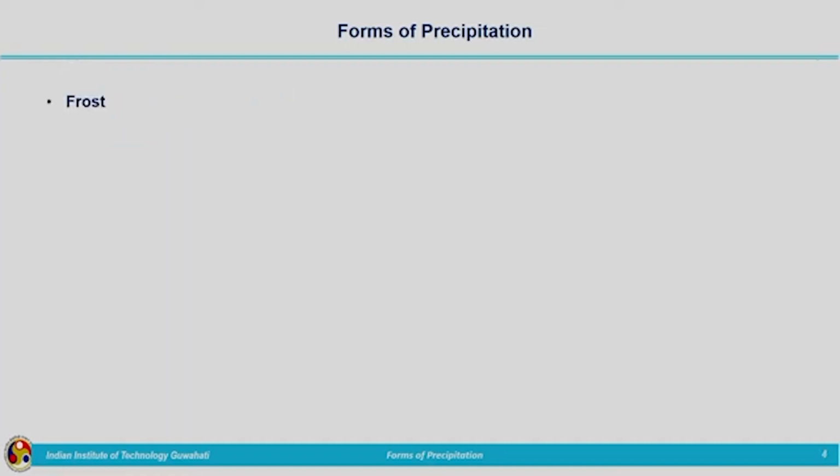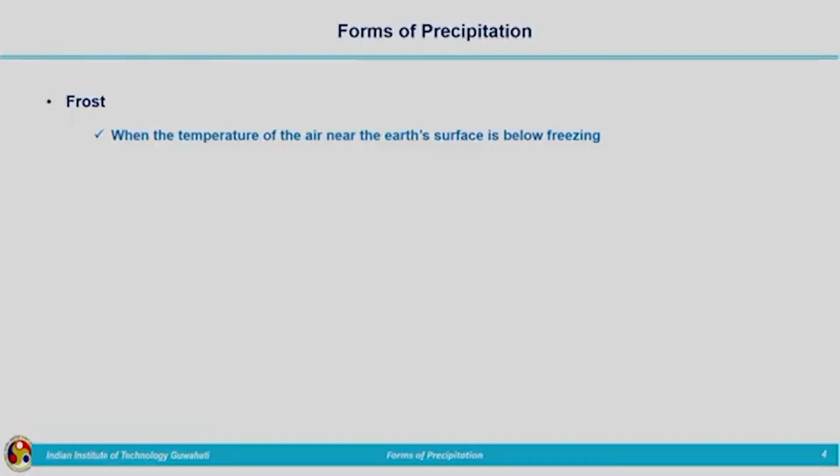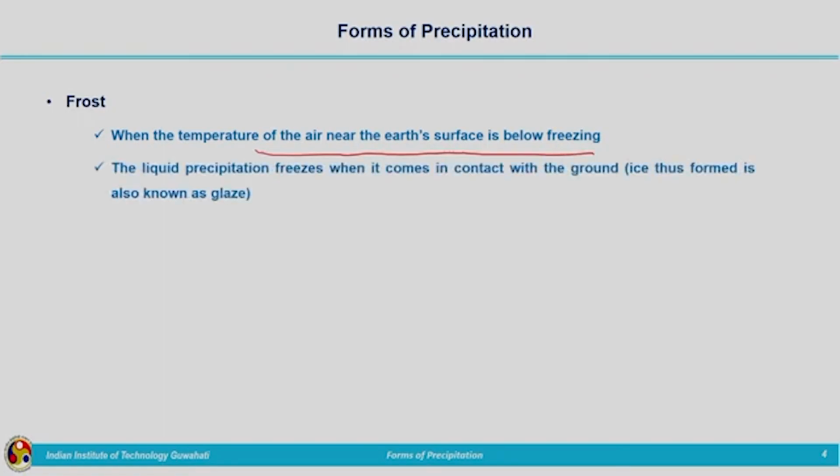Now the next one is frost. From the name itself we are getting some idea of what is meant by frost. Frost occurs when the temperature of the air near the earth's surface is below freezing. Sometimes near the ground surface, the temperature will be very low. So at that time, the precipitation which is falling on the ground will freeze because of the low temperature, or a temperature close to the freezing temperature.